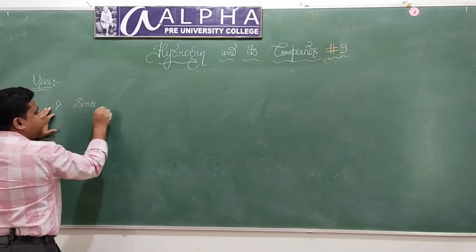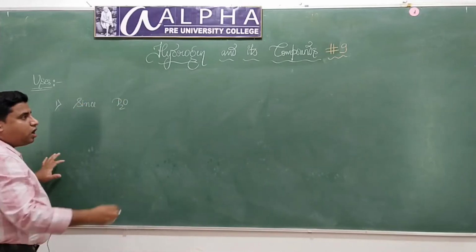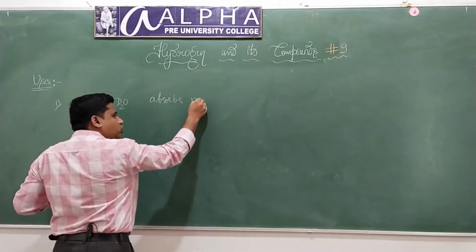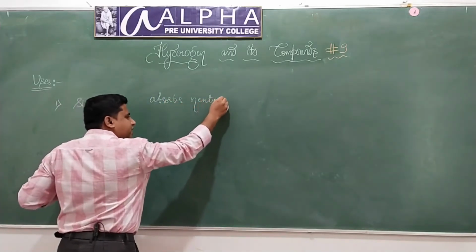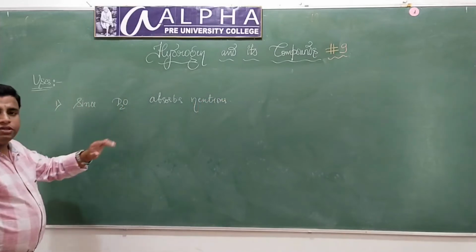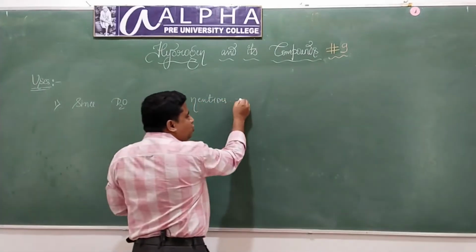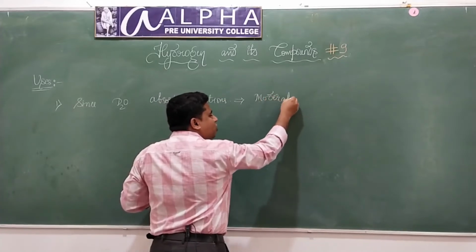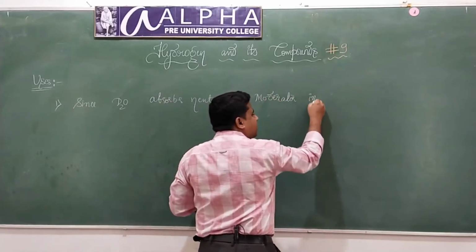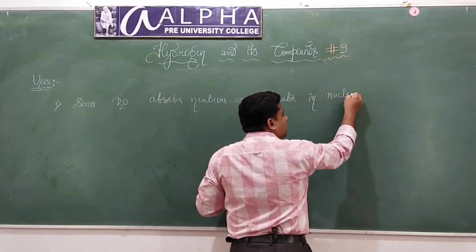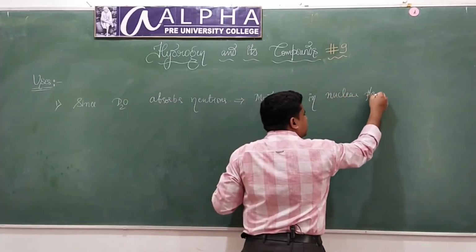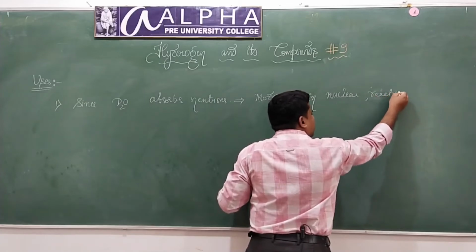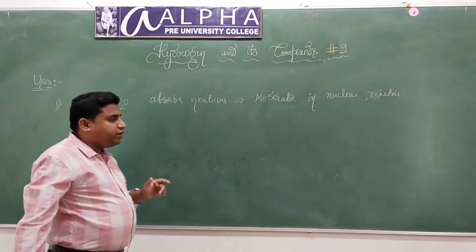Since heavy water absorbs neutrons, it is used as a moderator in nuclear power plants, or in nuclear reactors. Are you getting my point?